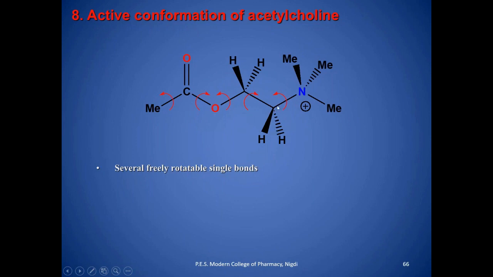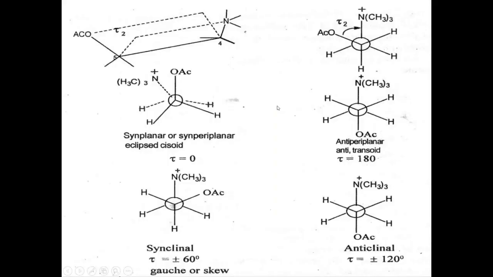Then you can see here this nitrogen, carbon, carbon, and oxygen. These are the planes, and this angle is the torsional angle. If you're watching from this side, you will get a torsion angle. Looking at the structure, we have terms like anti-periplanar and synplanar.